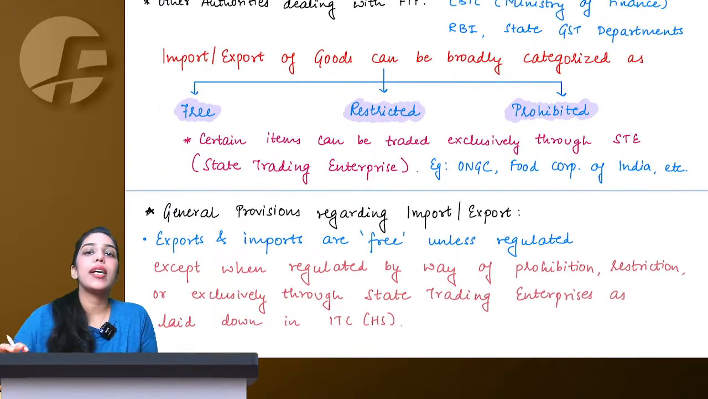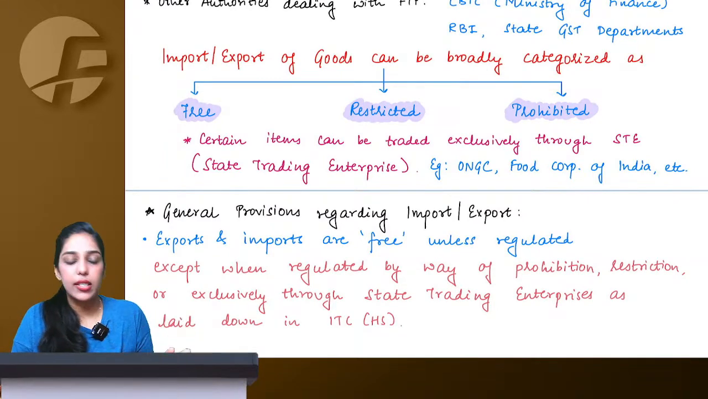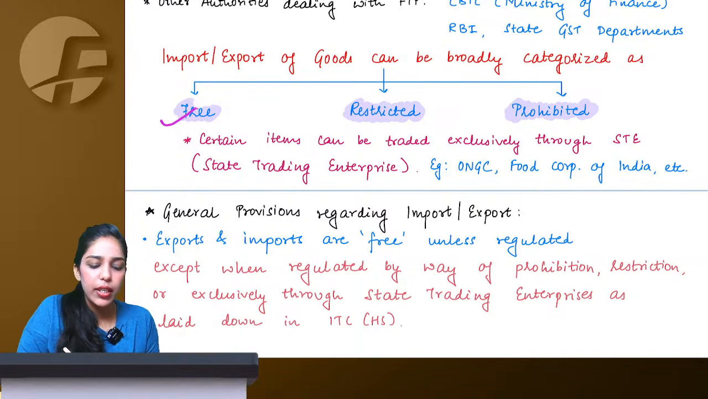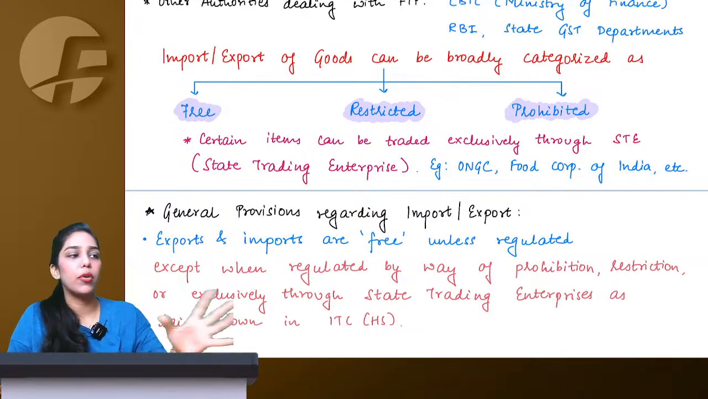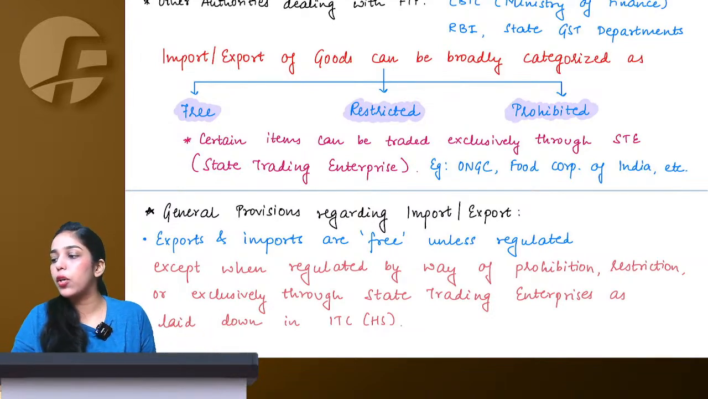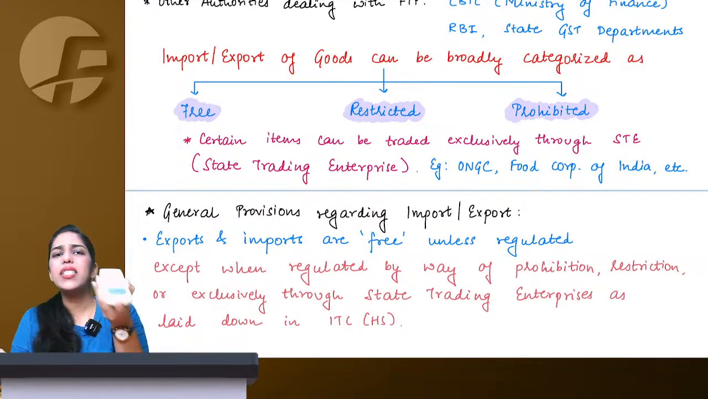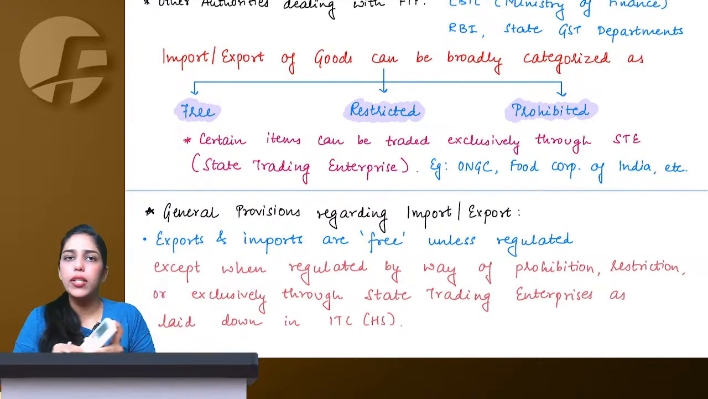Now import and export of goods, understand, can broadly be classified into 3 categories. Either it can be free, meaning whatever you want to import or export you can. Let's say for example today I want to import this remote. It is free, I can import the remote, I can export the remote, there is no problem.